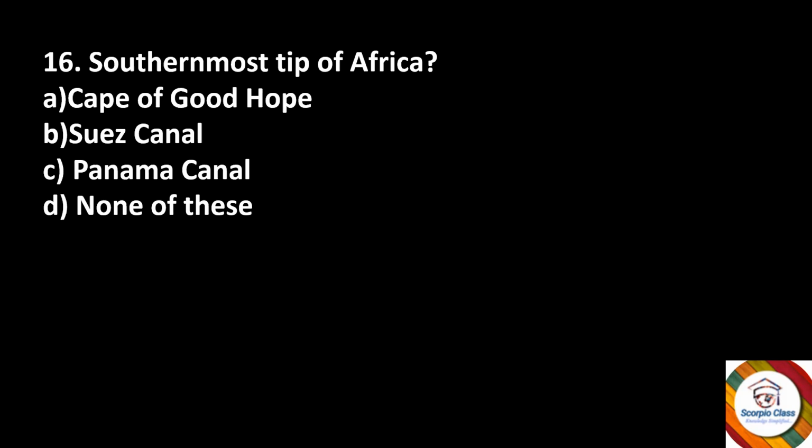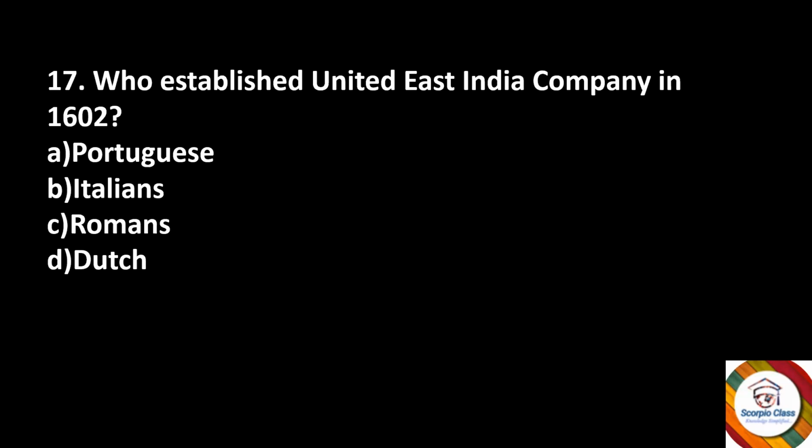Cape of Good Hope, Suez Canal, Panama Canal, or none of these? The right answer is option A, Cape of Good Hope. Next, who established the United East India Company in 1602? Portuguese, Italians, Romans, or Dutch? The right answer is option D, Dutch.